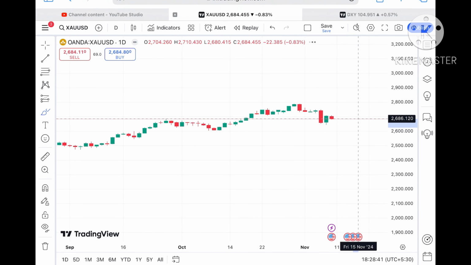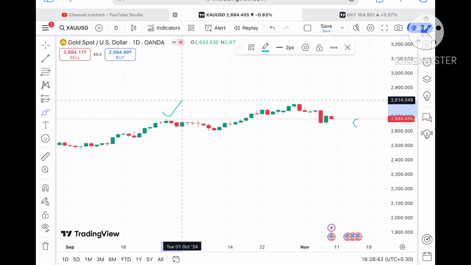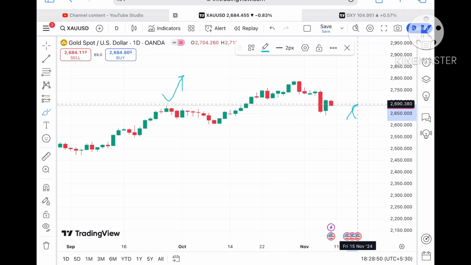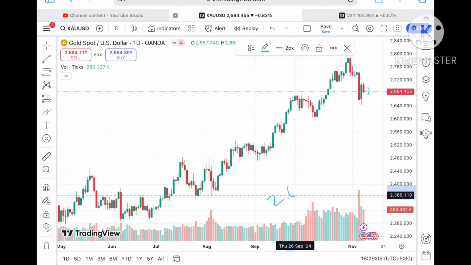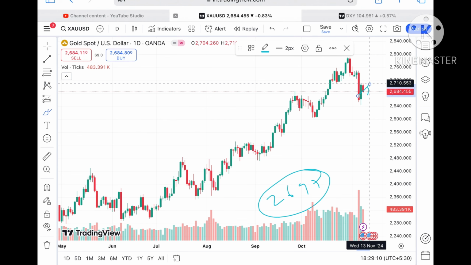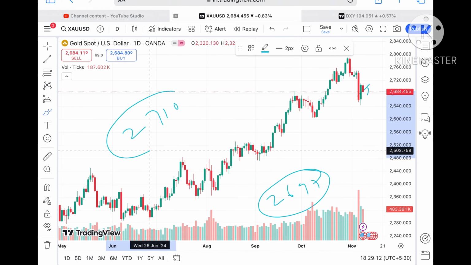Now coming back again to the gold price, what we can see, suppose the price sustains this level, and chances are very high that if the price bounces back from this level, it is now above this particular resistance, okay, this support. So if it starts bouncing back from this level, we can go towards the next level of $2697, and once the price sustains above this level, a further upside we can see towards 2710.